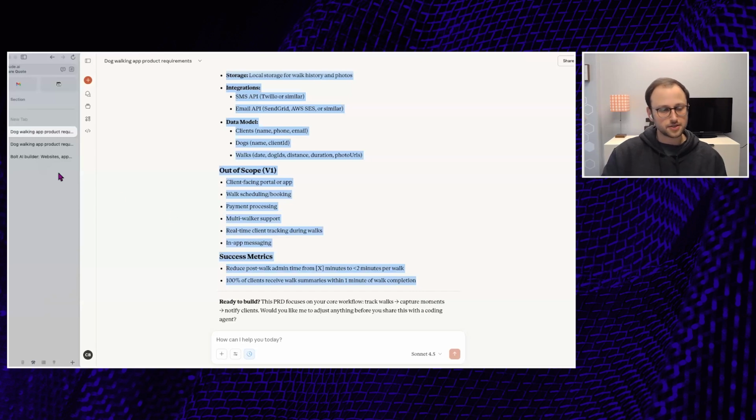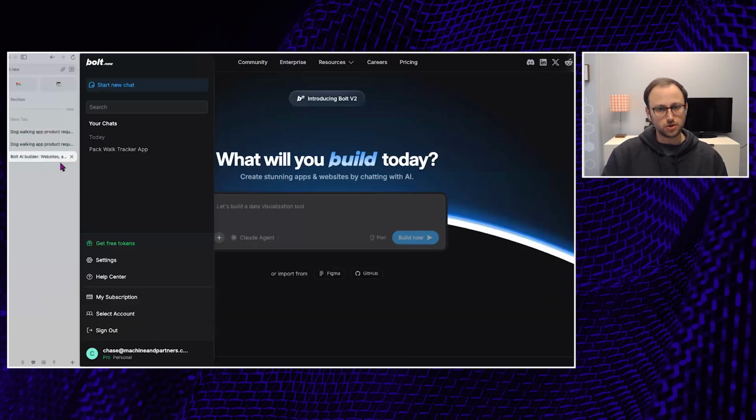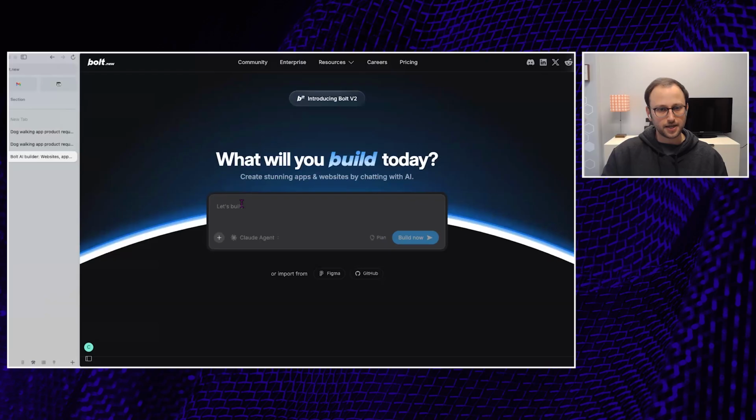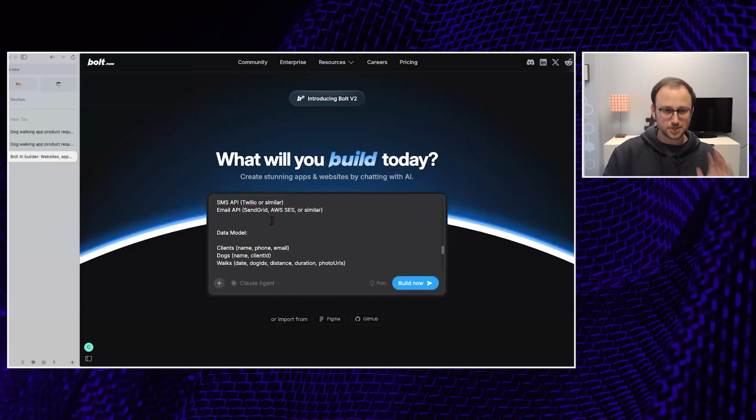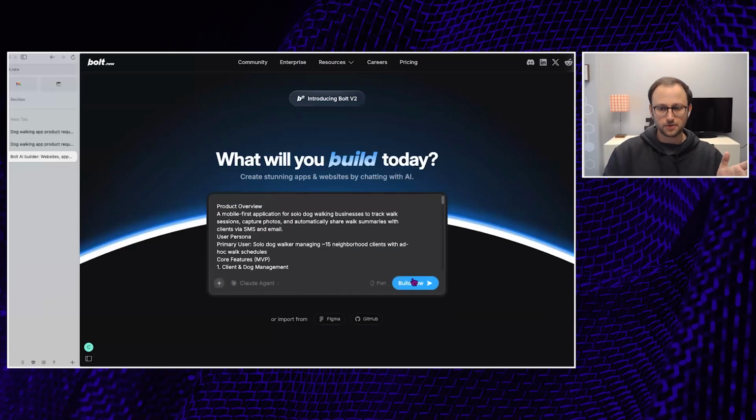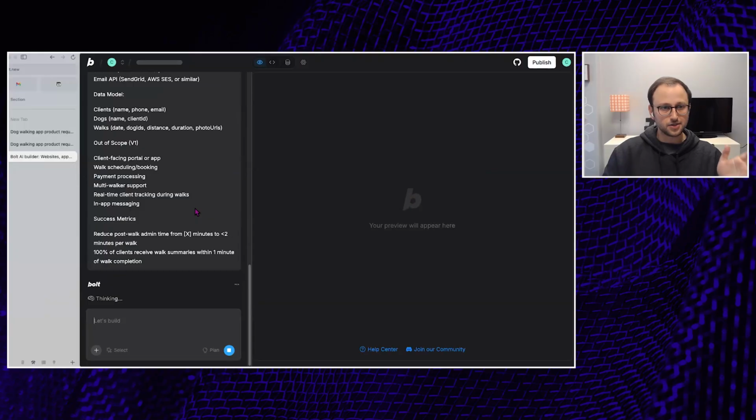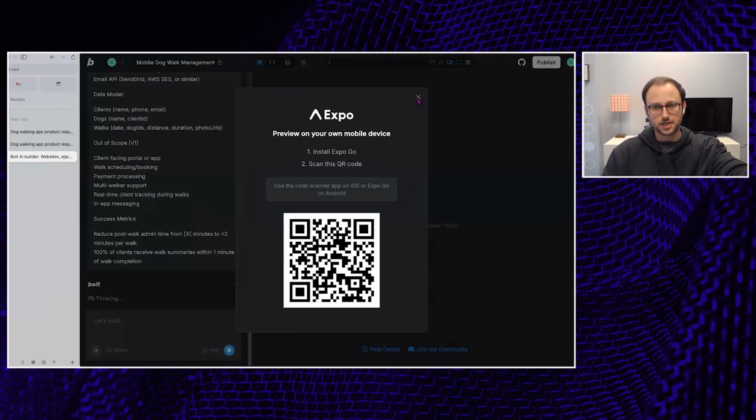We're just going to copy this and we're going to go over to Bolt here, Ed. And this is just like any other chat interface that you would deal with, Claude, etc. This is just the one we're using for today. I'm just going to paste this in, right? And we're going to see what happens here. And so this is a lot of scope. We're dealing with an agent here, right? So I'm going to expect this to make a plan to execute all these complicated things.